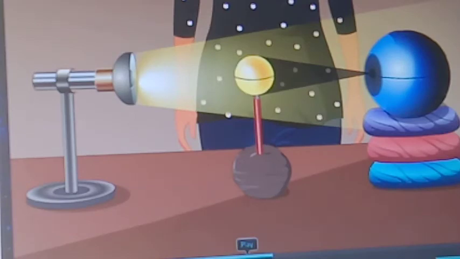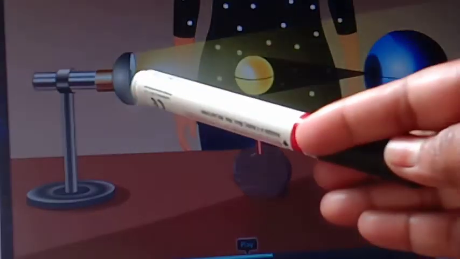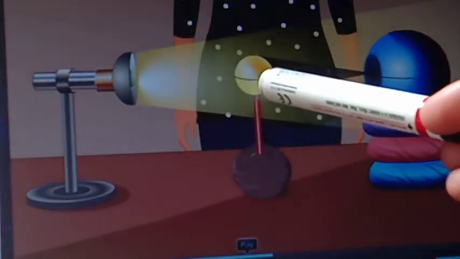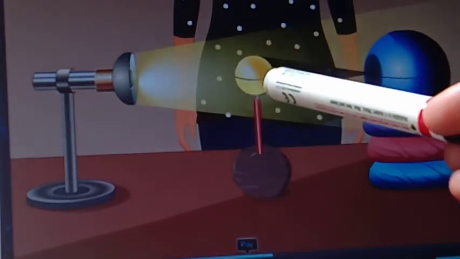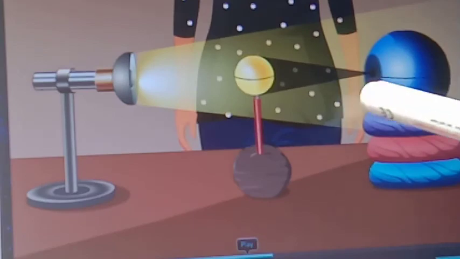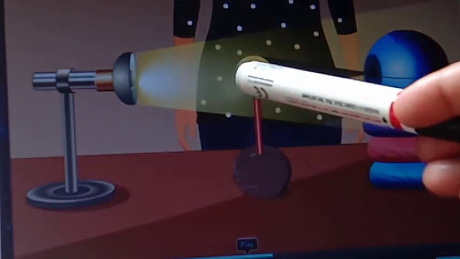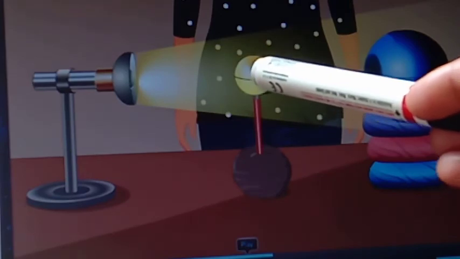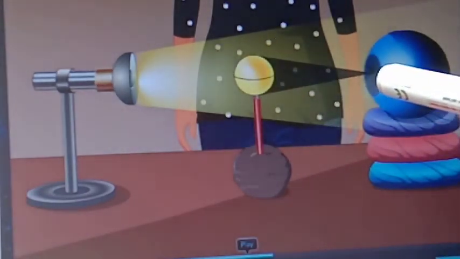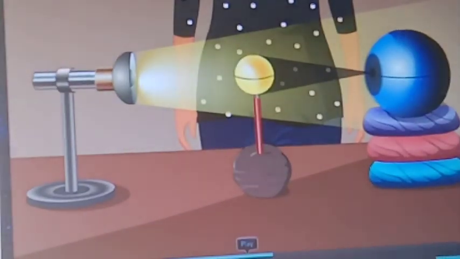Here the torch beam falls on this ball. We consider this ball as our moon and this is our earth. When the torch, meaning the sun's beam, falls on the moon, the shadow of the moon falls on the earth.